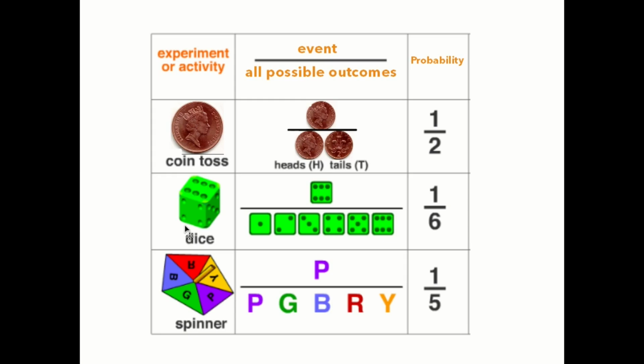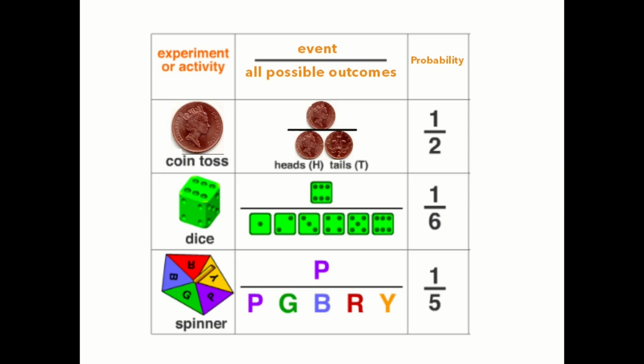Here, the event of getting a 6 on a dice. Well, there's one way that you can get a 6, but there are 6 possible ways that the dice can land. So we would write this as 1 out of 6. Now I'll do a little reminder shortly of how we convert fractions that are not as friendly into decimals and percentages, but I will go through that shortly. Here, the event is getting a P on the spinner. Well, there is one way that you can get a P on the spinner out of a possible 5 ways. So we say this is a fraction 1 out of 5.